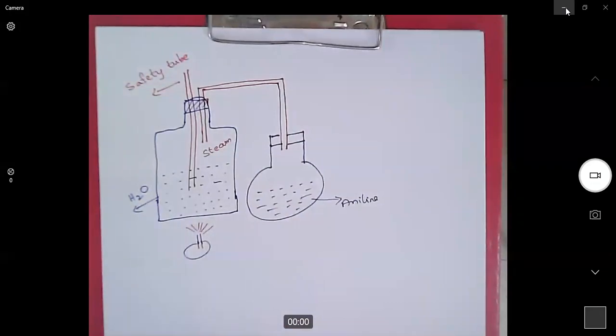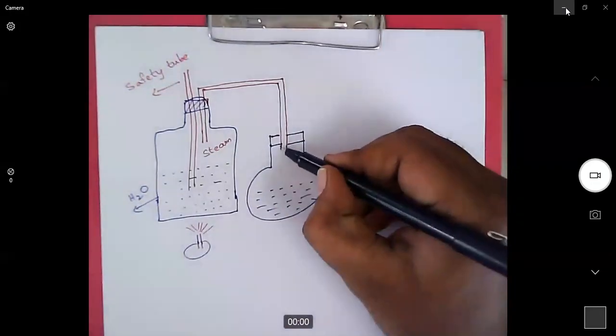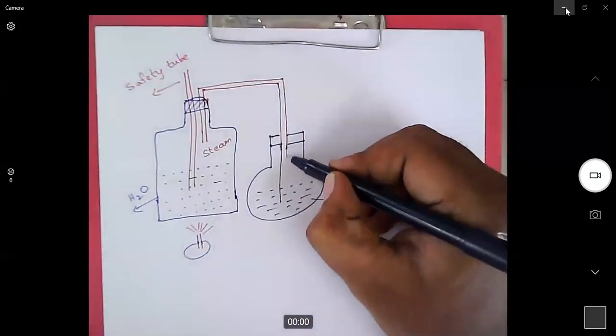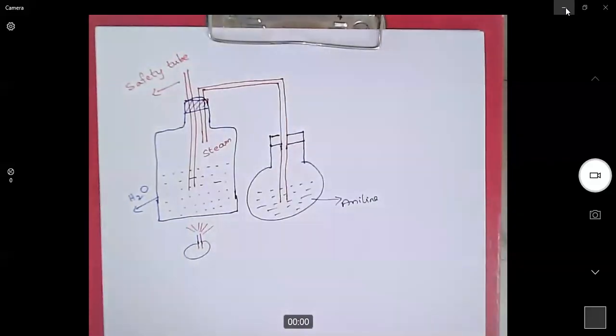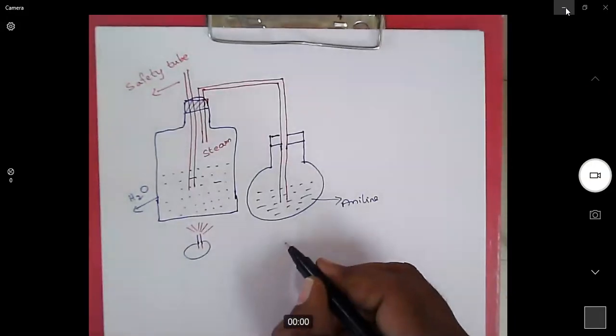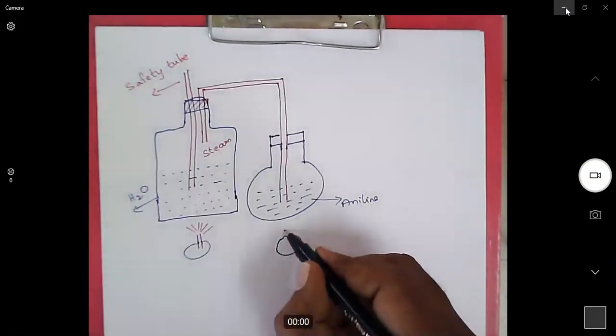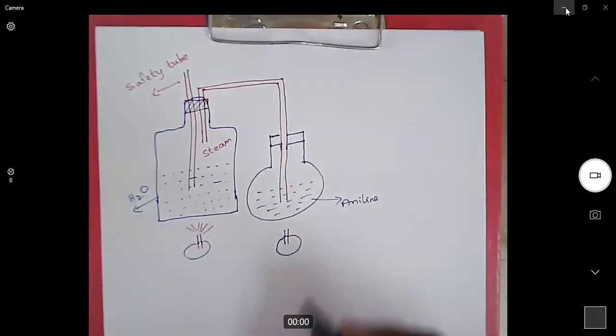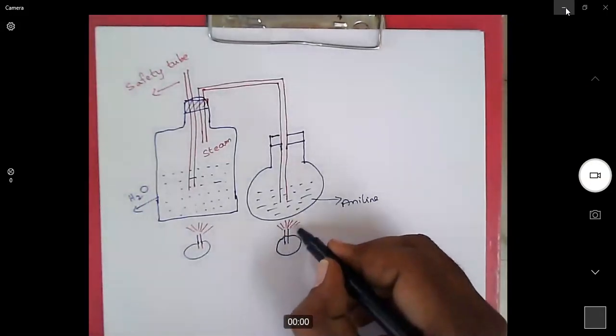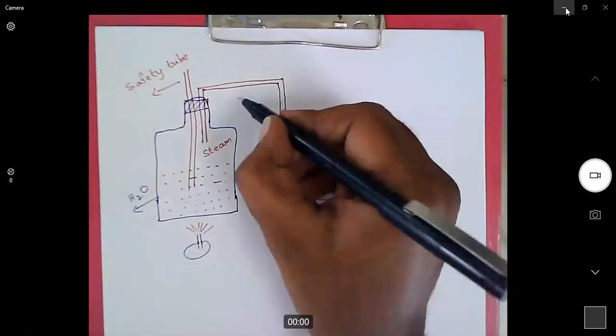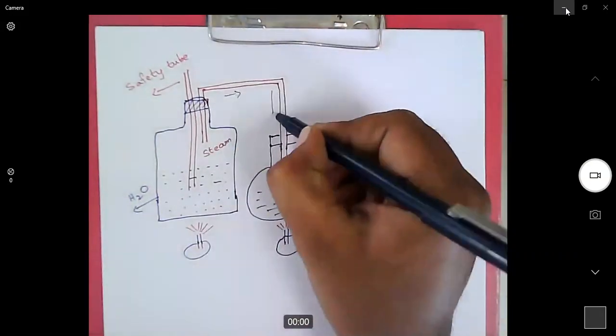Now what we will do, we will dip this tube inside the liquid aniline, and we also heat this aniline chamber. If sufficient amount of heat is not gained, the steam will come like this.